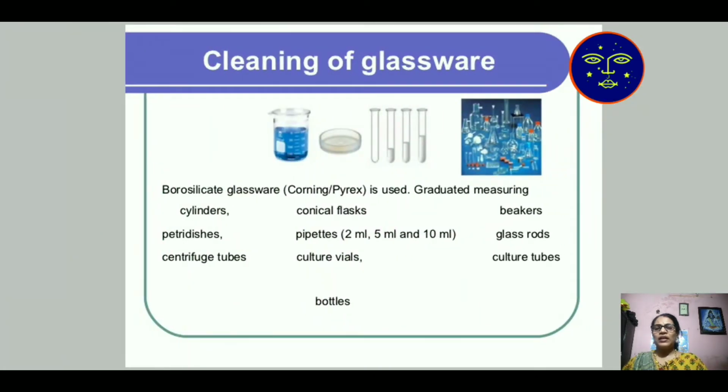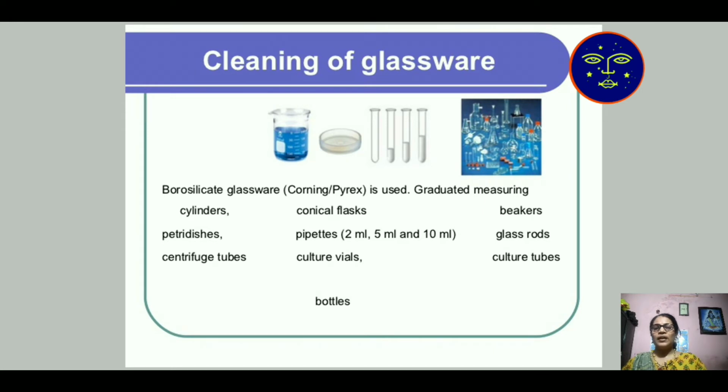Then cleaning of glassware. How do you clean the glassware? First, you clean the glassware. After that, you keep all the glassware inside the autoclave. The glassware should be borosilicate or Pyrex.